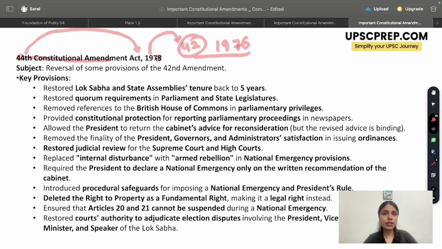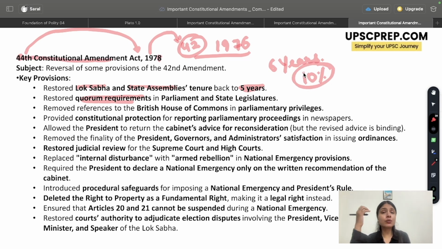Now, the first thing that it did was that the extension of Lok Sabha and State Legislative Assembly to 6 years was restored to 5 years. So the term was increased to 6 years and it said now, no, it will be of 5 years only. Now by the 42nd Amendment Act, the quorum requirement was removed. What is quorum, my dear students? The minimum number of people that should be there in the house for the house proceedings to continue. Now quorum in our case is 10%. However, by the 42nd Amendment Act, it was removed. And it was restored by the 44th Amendment Act.